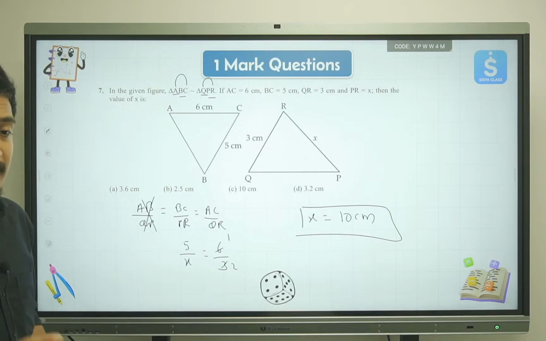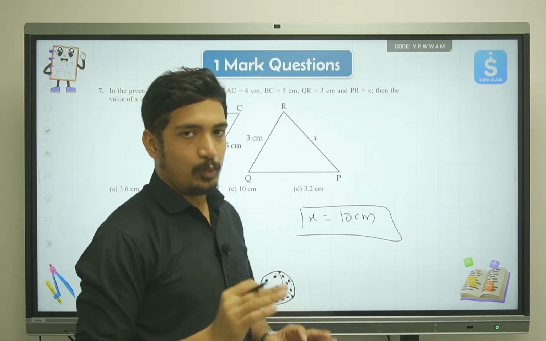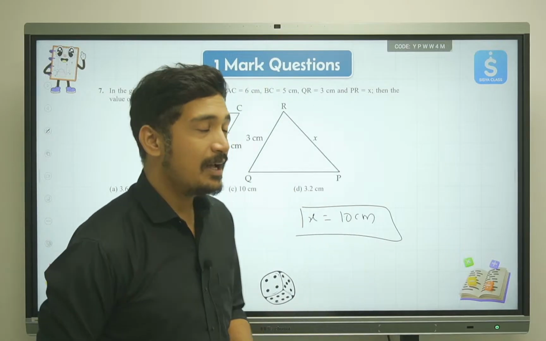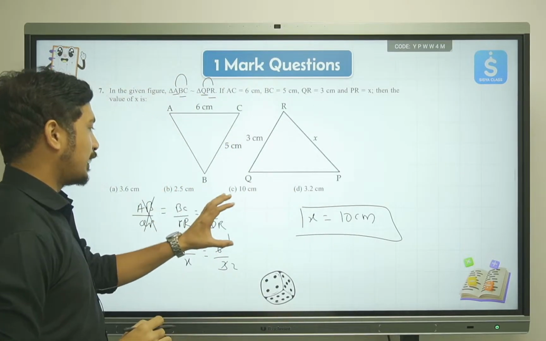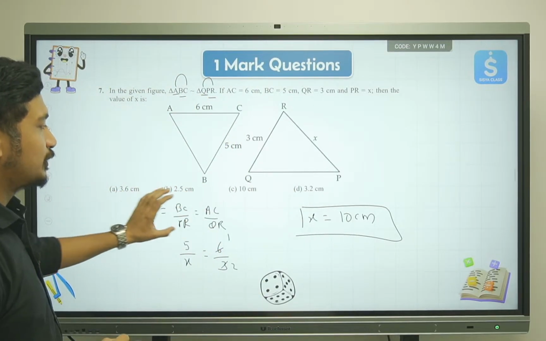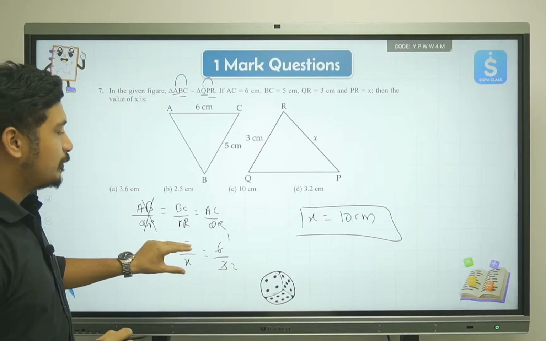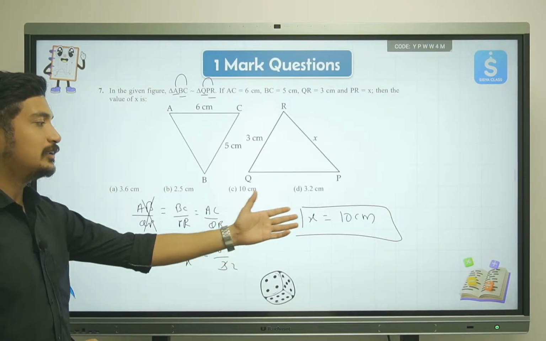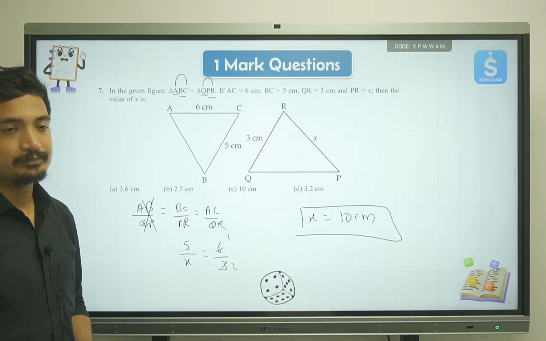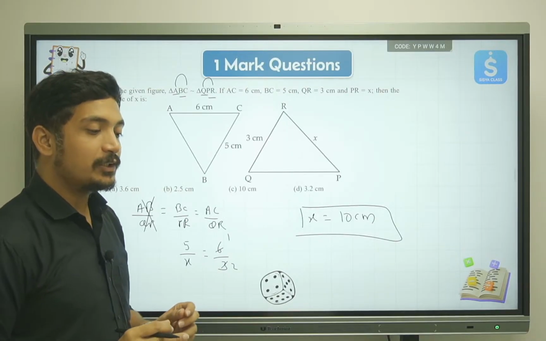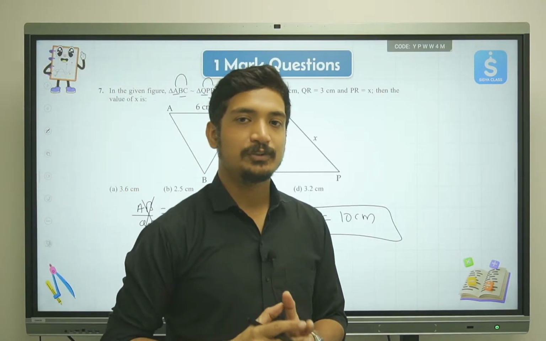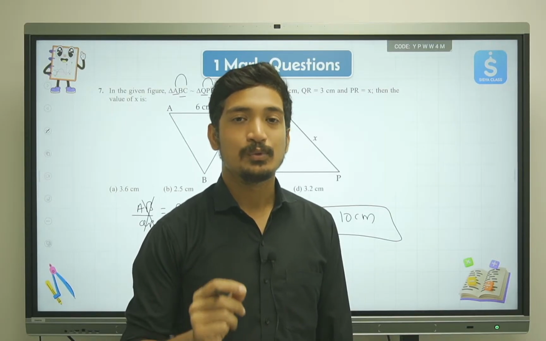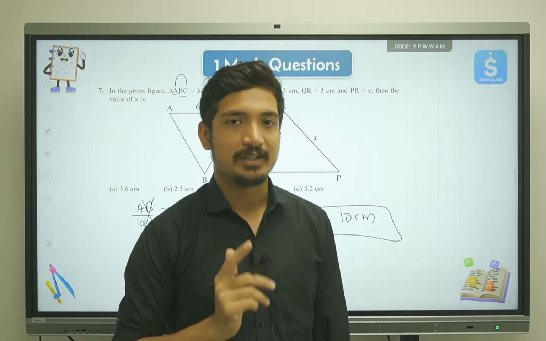But the mistake students make in this kind of question is that they make wrong fractions, and therefore they end up placing the wrong number in the equation, which leads to a wrong answer. So just make sure that all the ratios you create are correct, and that can be done if you use the name of the triangle given in the question.